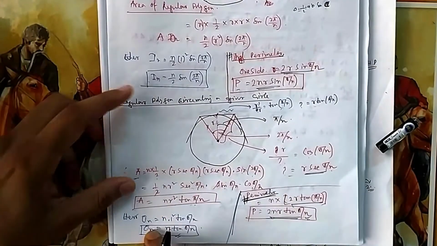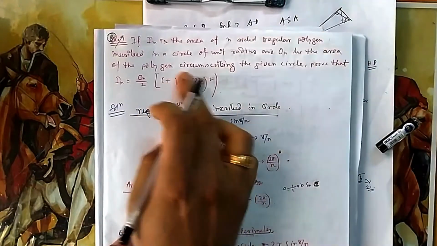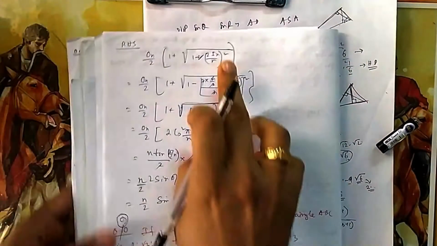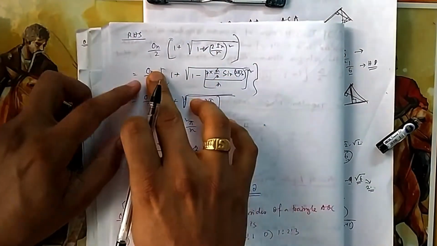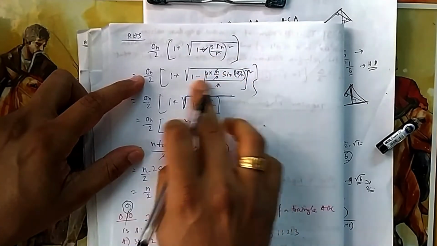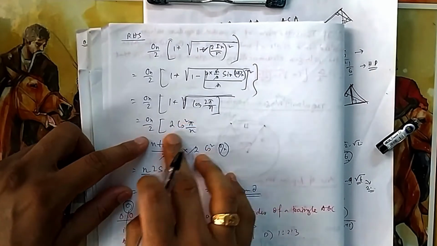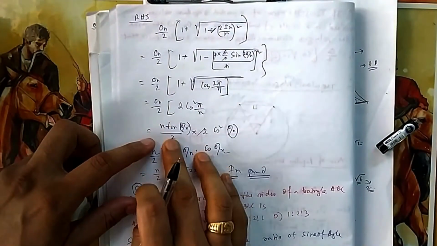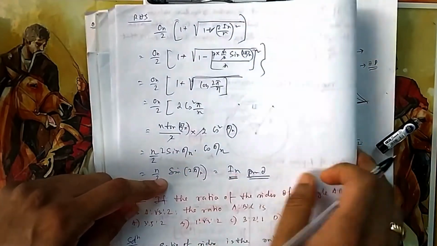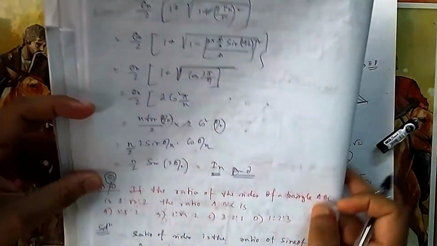Now I know IN also, I know ON also. So let me put it here in the right hand side so that I can calculate this. That's what you have done, it is just done in place of IN. ON I will put later, you can put it now also. So with IN here, it will be sine square, then cos, 1 minus sine square, cos, then 1 plus cos 2 cos square. This is simple trigonometry only. You put tan, then finally you will find 2 sin theta cos theta, sin 2 theta. This simple formula will be used, then it is proved. So this portion is easy, this is simple trigonometry.